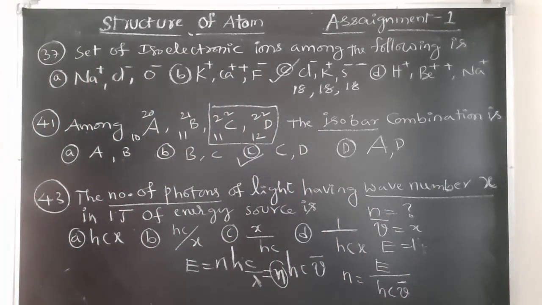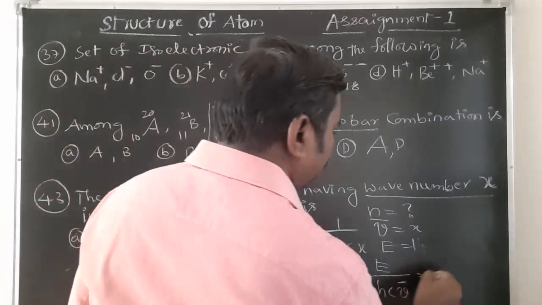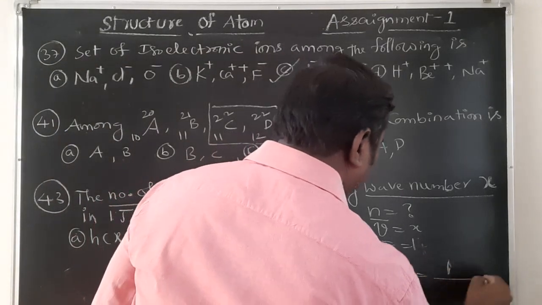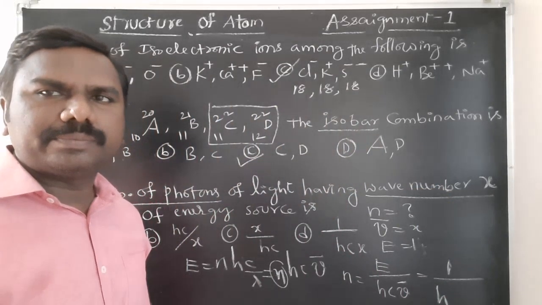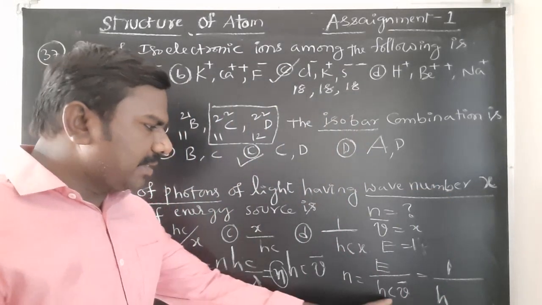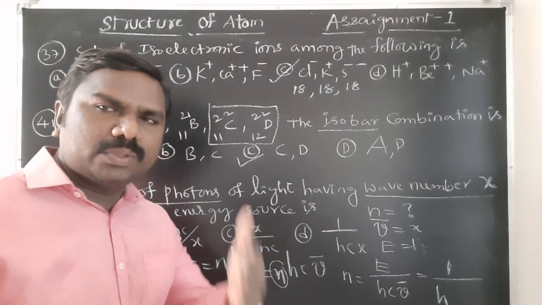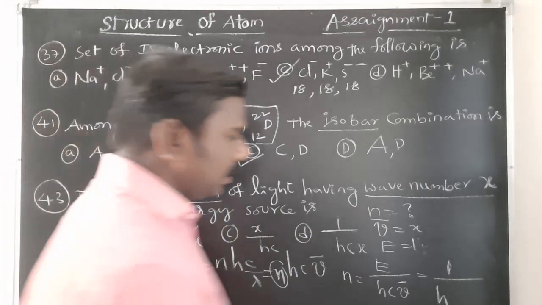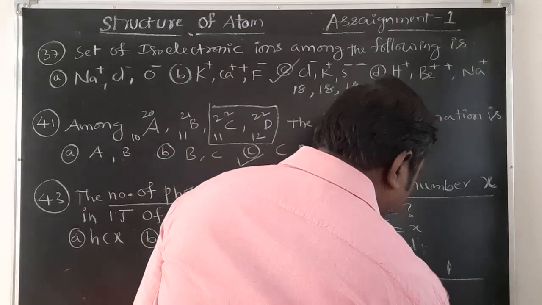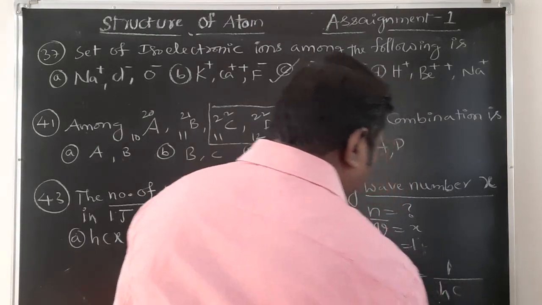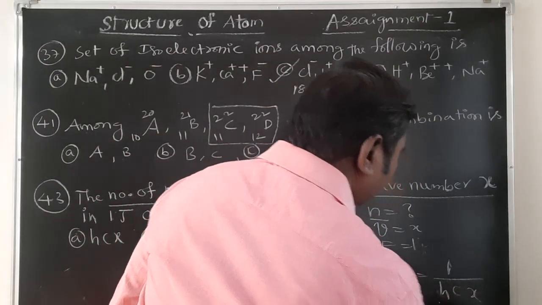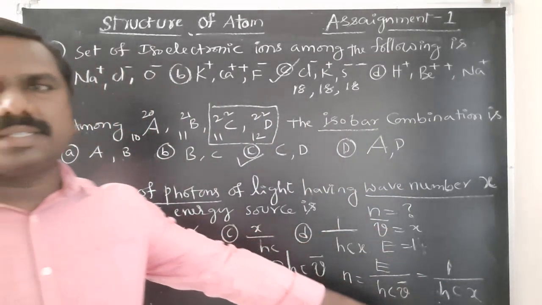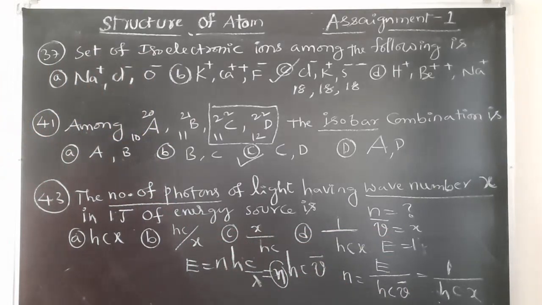Yes. Getting? So energy is equal to 1 joule. It is by hc. h is Planck's constant, c is light velocity, 3 into 10 to the power 8 meters per second. So it is constant. And nu bar is equal to X. So answer is 1 by hcX for this question. So option D correct, students.